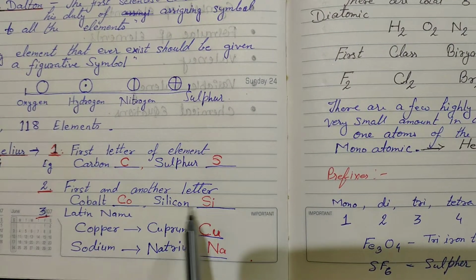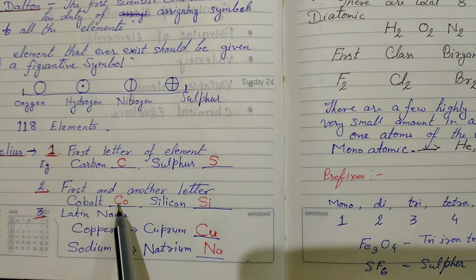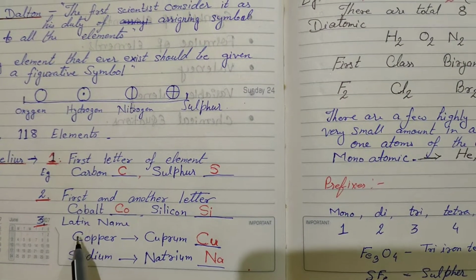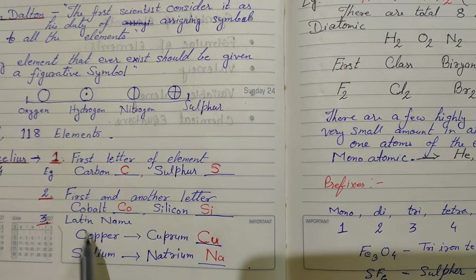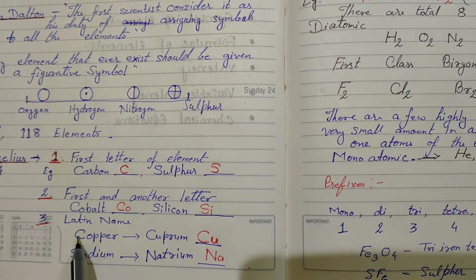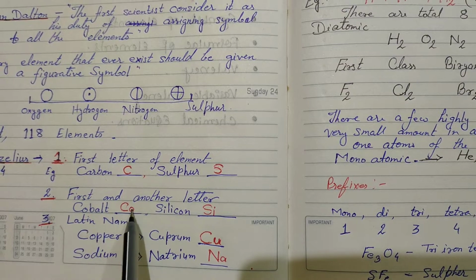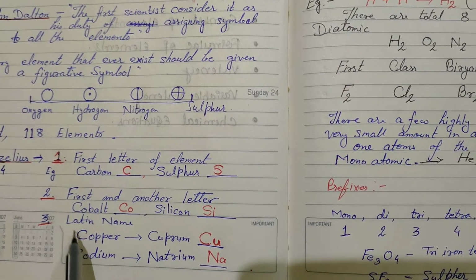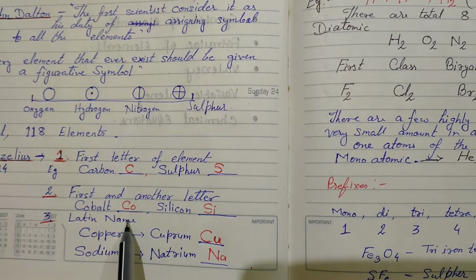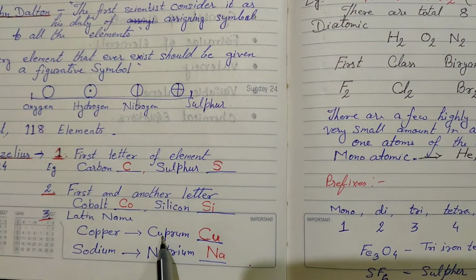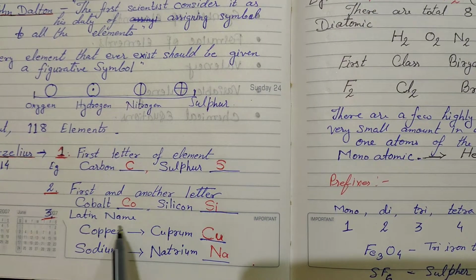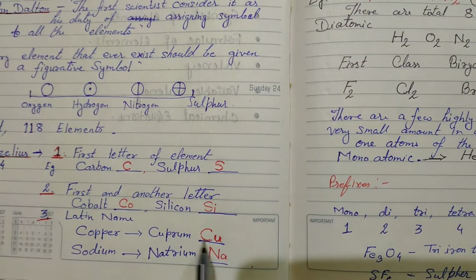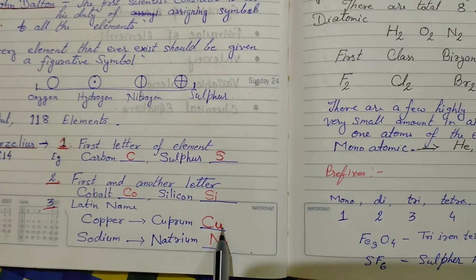Now the problem is that there are many other elements whose first letter and another letter are the same. Suppose copper, you can see CO, copper, the first and second letters are the same as cobalt, C and O. Then he told us to change this type of element name into its Latin name. The Latin name of copper is cuprum. Now the first letter is C and the second letter is U.